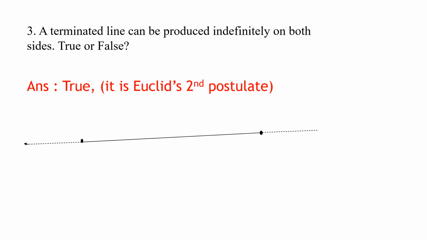This arrow indicates that it can be extended indefinitely. It can be kept on extending in both the directions. So this statement was true. A terminated line can be produced indefinitely on both sides. So a terminated line is called a line segment, and this line produced indefinitely is called a line.